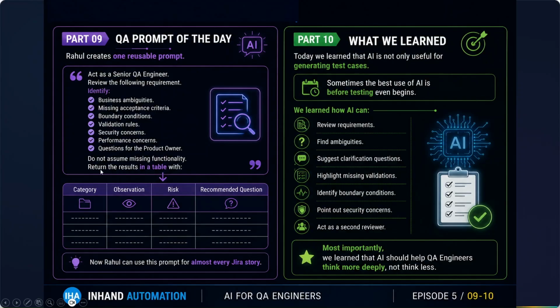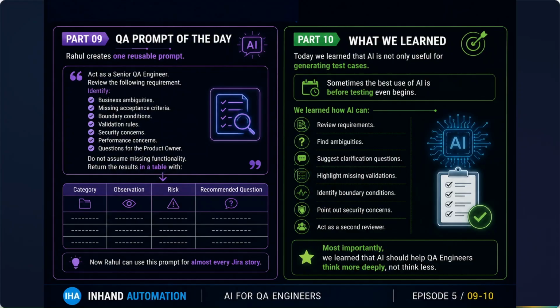And do not assume missing functionality, and return the result in a table with category, observation, risk, and recommended questions. When we give this prompt to AI, we will get a far better output than earlier. You can take that response from the AI, ask those questions to the product owners, and get them resolved.